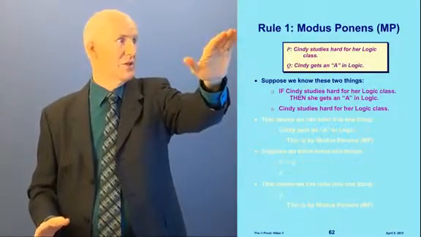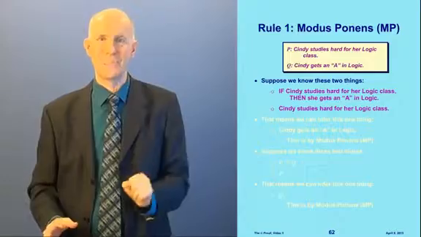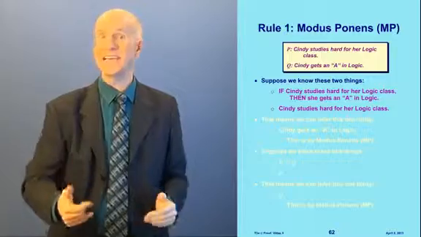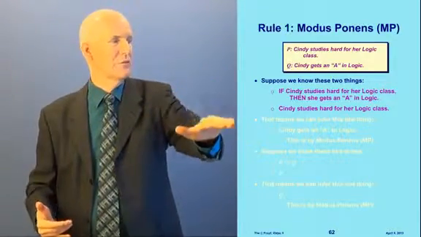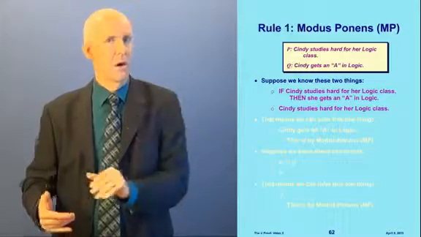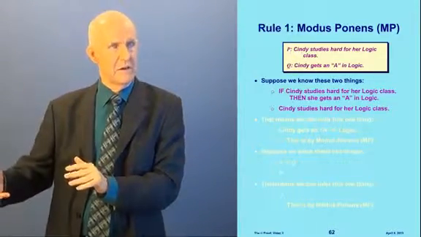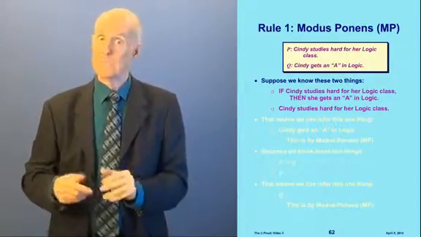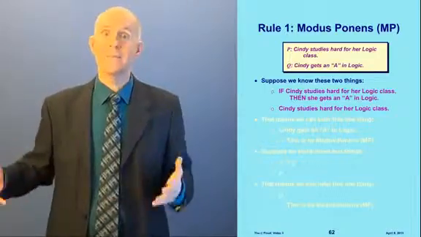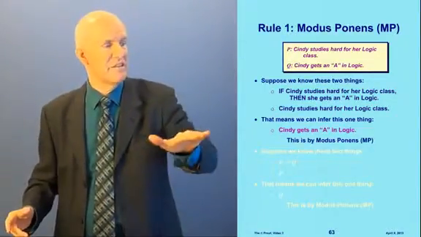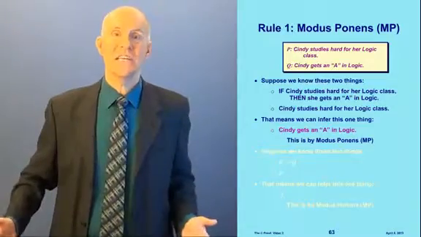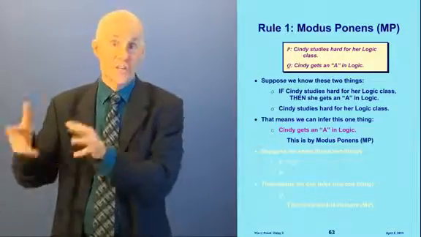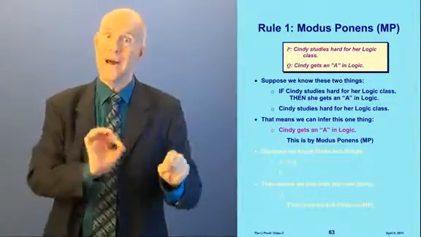Modus ponens is Latin, and don't worry, I did not make that up. That's from logic. All right, let's look at these two example sentences here. P means Cindy studies hard for her logic class, and Q means Cindy gets an A in logic. Now let's suppose that we know these two things. We know if Cindy studies hard for her logic class, then she gets an A in logic. And we also know Cindy studies hard for her logic class. What does that mean? That means we can infer this. It means she gets the A, right? If we know that if she studies hard, she gets the A, and we know that she did study hard, that means we can infer, yeah, she got the A.